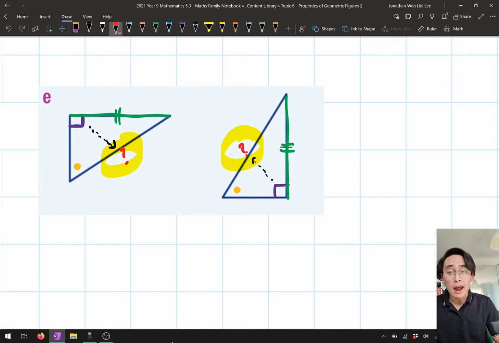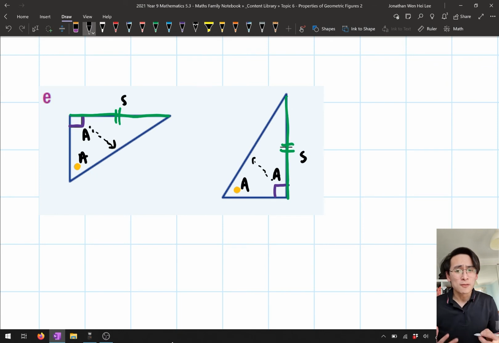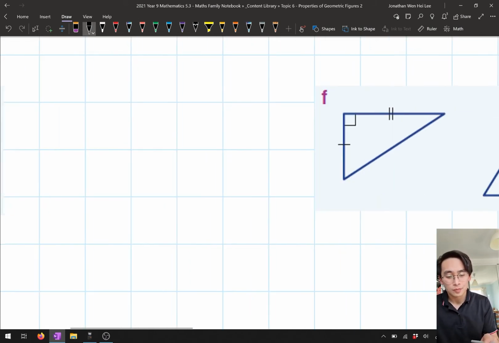But a right angle is still an angle, so let's label our information that we have. We've got a pair of matching angles. We've got a right angle. Now, even though it's specifically a right angle, that's still a pair of matching angles. And we've also got a final side. And so here, even though we've been given a right angle, this is actually going to pass the AAS test. They're specifically right angles, but they're still just an angle. And so they've told us that these two angles are matching because they're equal to one another. 90 degrees. Let's have a look at the final one.